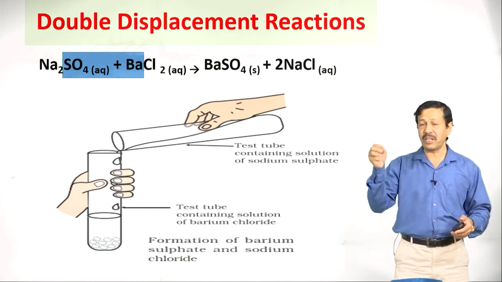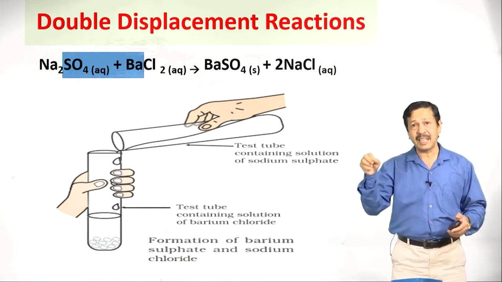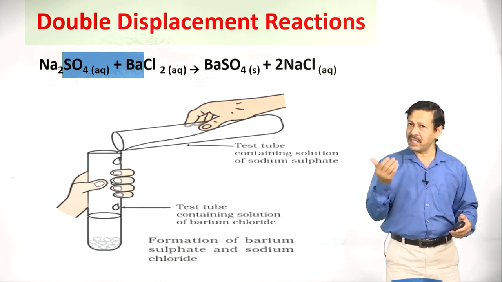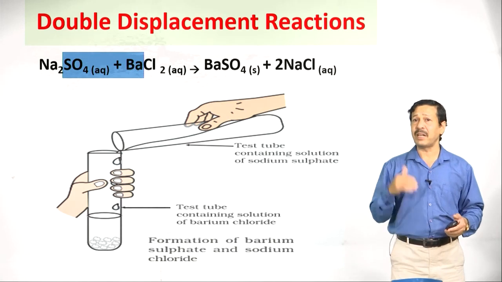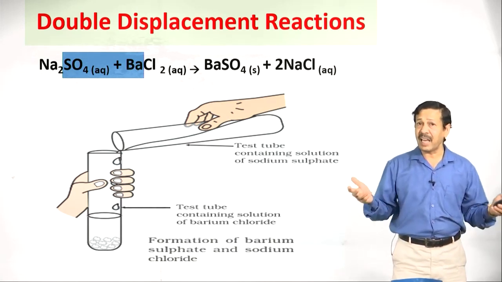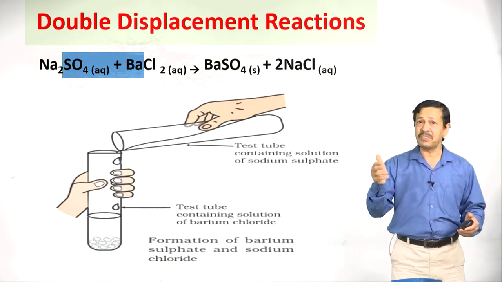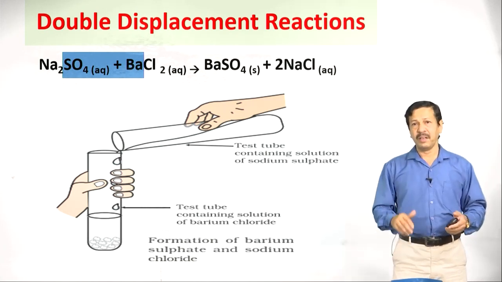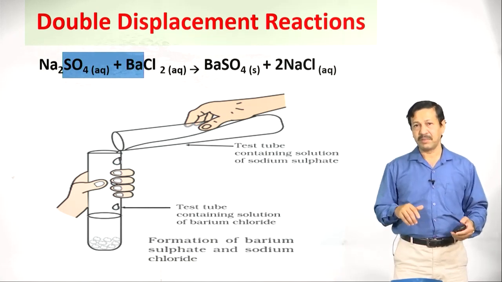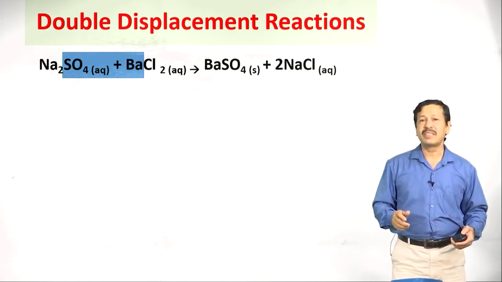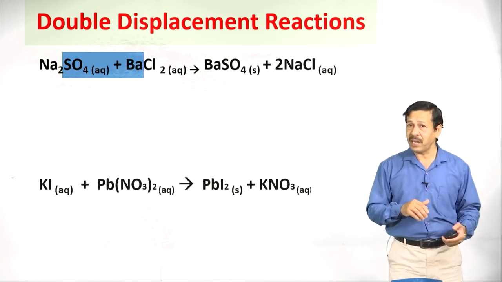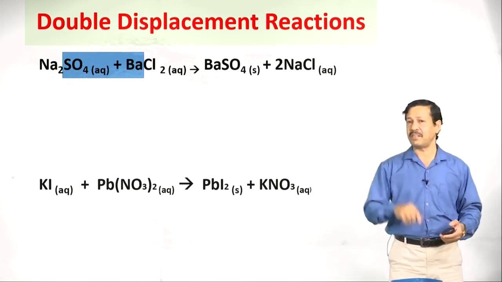Here BaSO4 is solid, it is called as precipitate. Any chemical reaction during which a precipitate is formed is termed as precipitation reaction. A double displacement reaction can be a precipitation reaction also. Here it is an example for precipitation. Now, let us see one more example for this one. So, that is reaction of potassium iodide and lead nitrate.